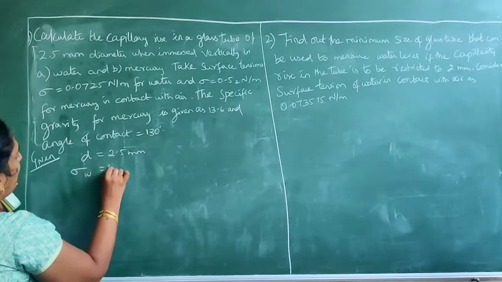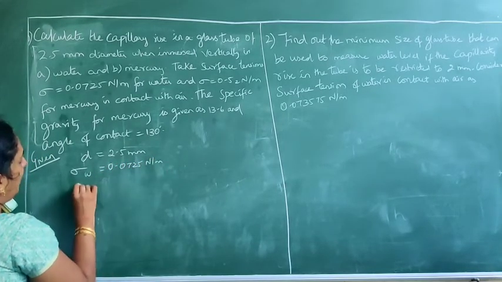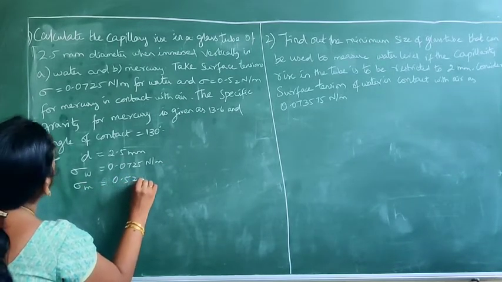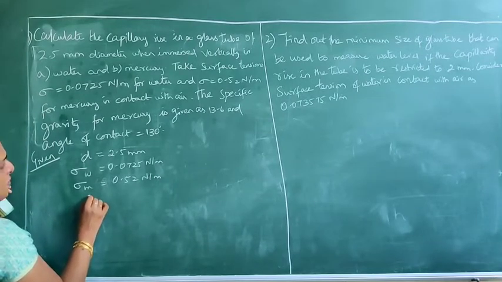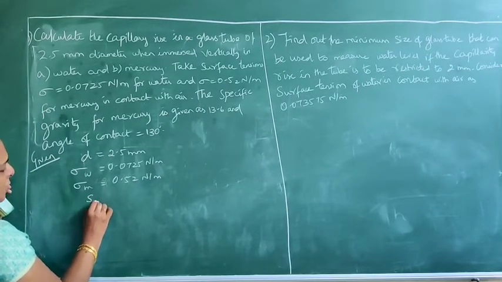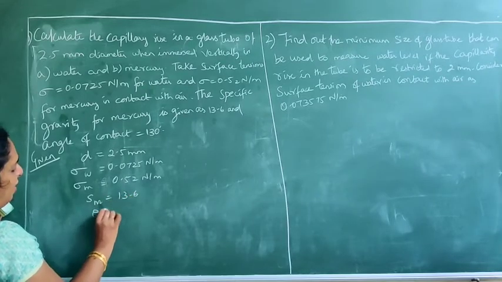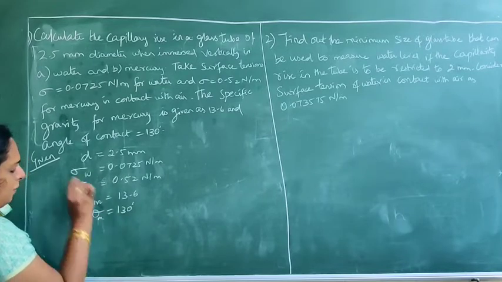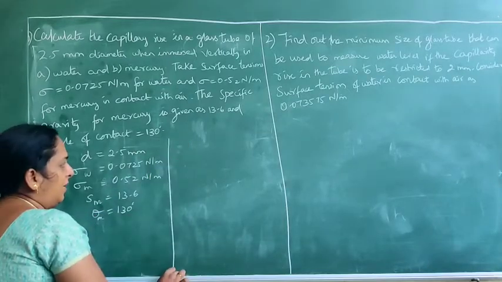With respect to water it is 0.0725 N/m, and with respect to mercury it is 0.52 N/m. Specific gravity of mercury is 13.6 and angle of contact θ is equal to 130 degrees. This contact is from mercury. So what do they ask you to find out? They ask you to find out the capillary rise and capillary fall.